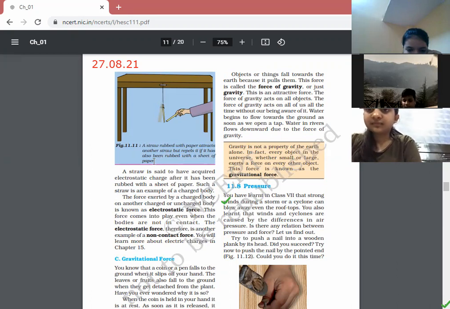We have taken two straws. आप straw ले सकते हो, ये पेन अपना प्लास्टिक का पेन भी ले सकते हो. You have rubbed it with the paper. Two straws or two pens you have taken, you have rubbed them with the paper. Then what will happen if you bring both the straws together? They will repel each other because they have acquired the same charge.